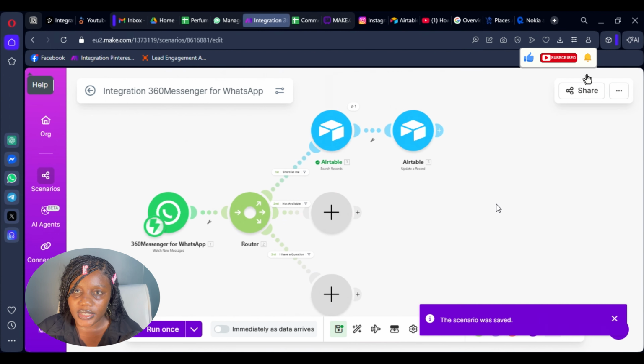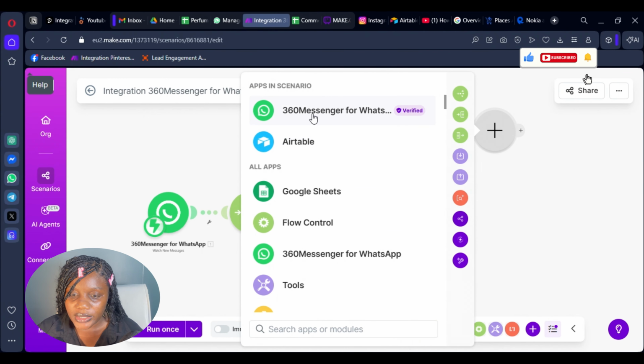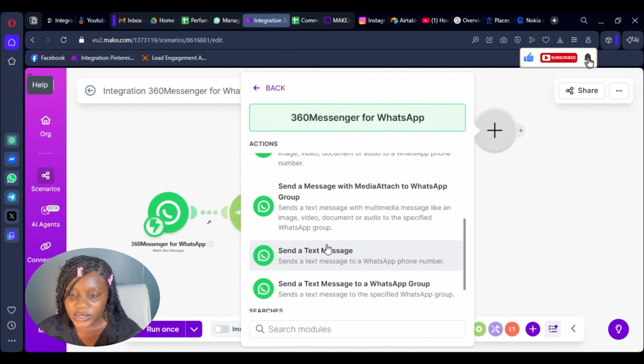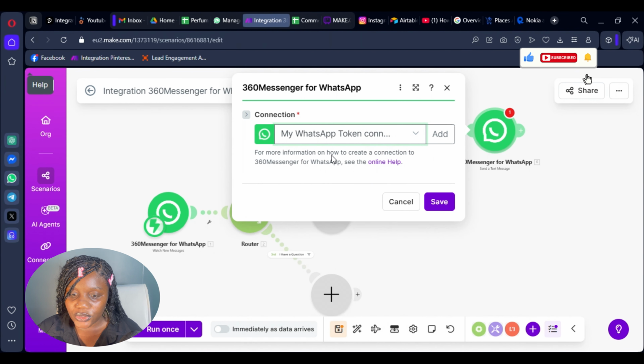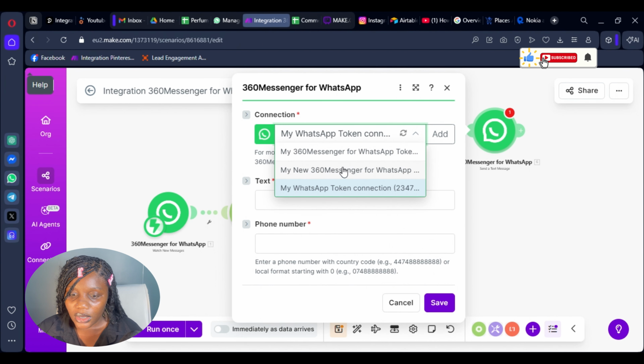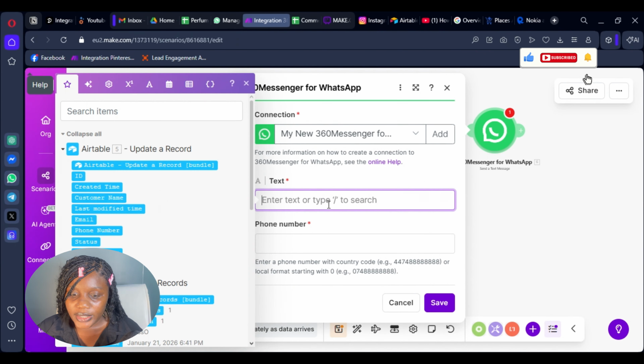The next thing, since it's requiring that we send a confirmation reply, what you're going to do is come here, send this, and we are going to send a text message, and of course establish your connection. No, that's not my connection. I think this is my connection. Yeah, that's my connection. And then the text is going to be "thank you," whatever reply you want. At this point, I've not stated the reply, so we'll just write, "Thanks for accepting."